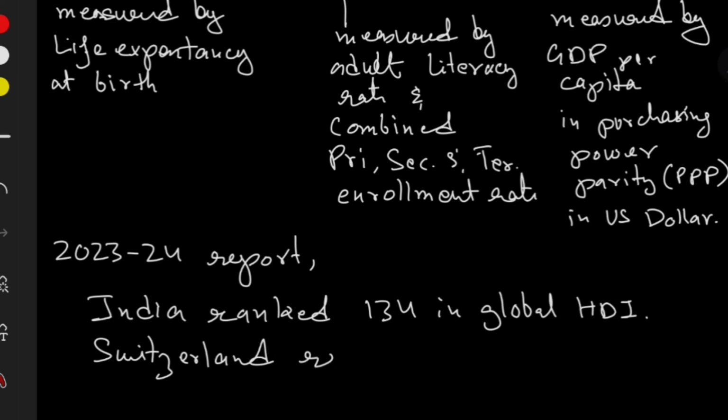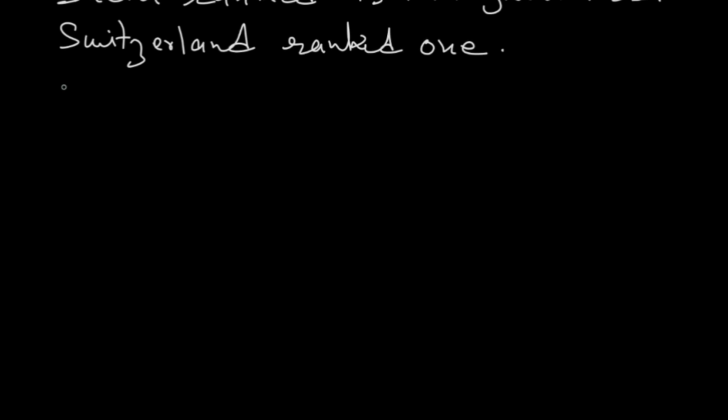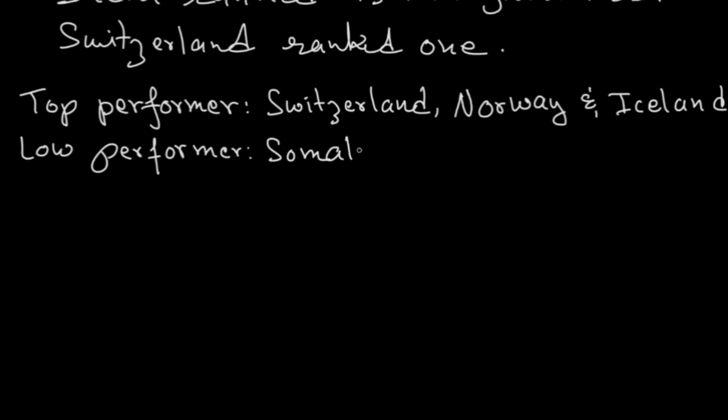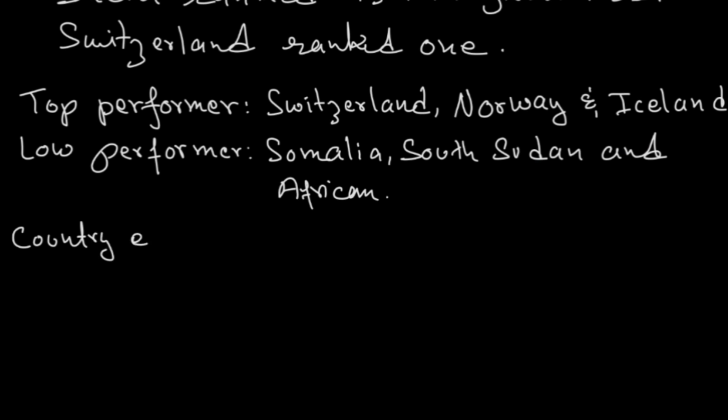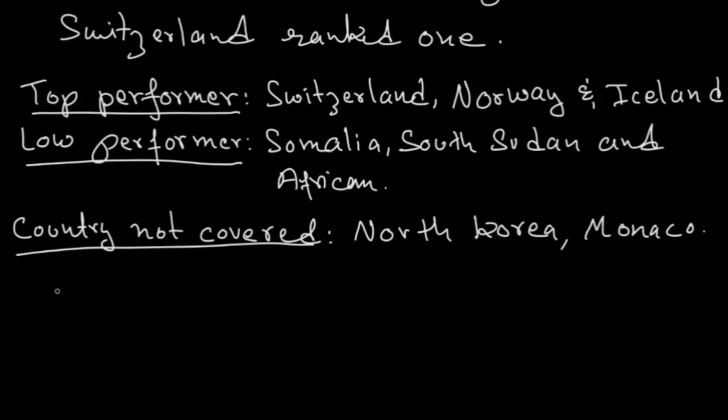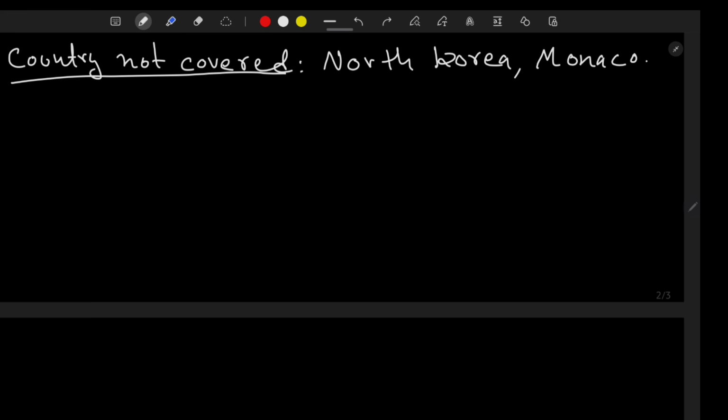In the 2023-24 report, India ranked 134 in the global human development index, and Switzerland ranked number one. Top performers are Switzerland number one, second Norway and Iceland. Low performers are Somalia, South Sudan, and others in Africa. Countries that are not covered under the human development index are North Korea and Monaco. These two countries are not covered.